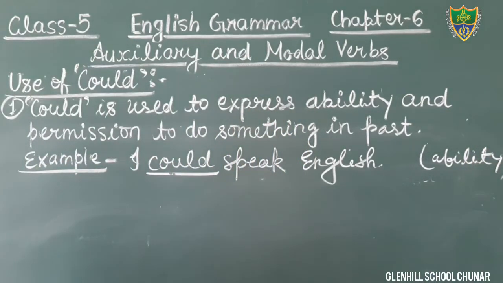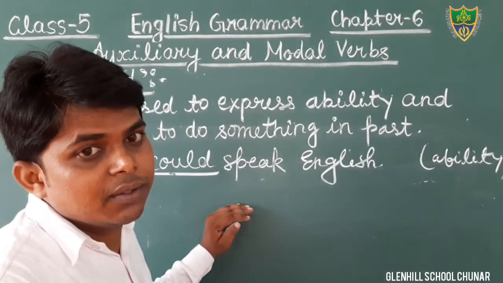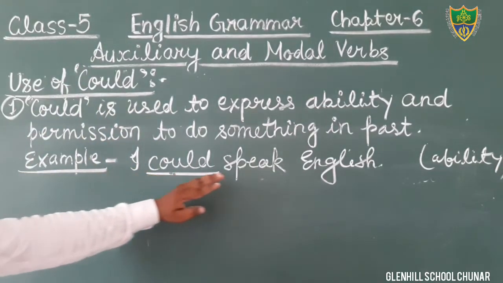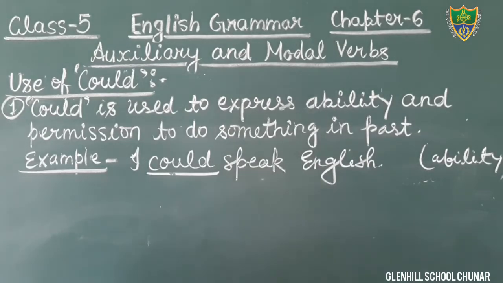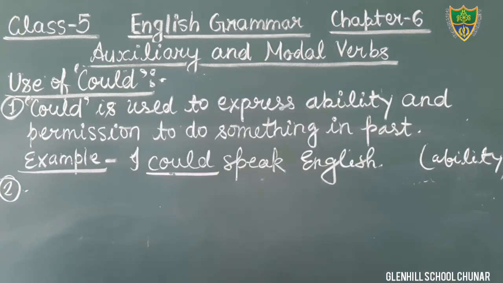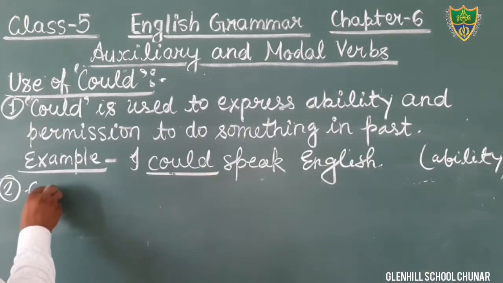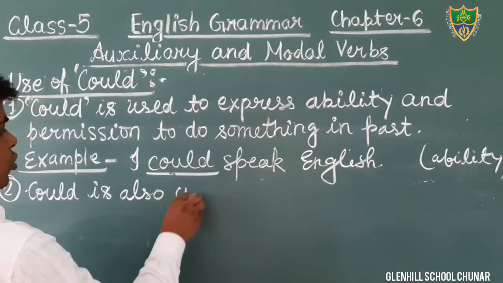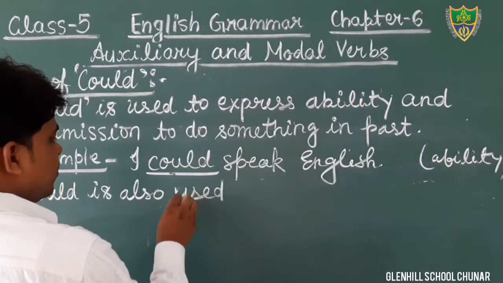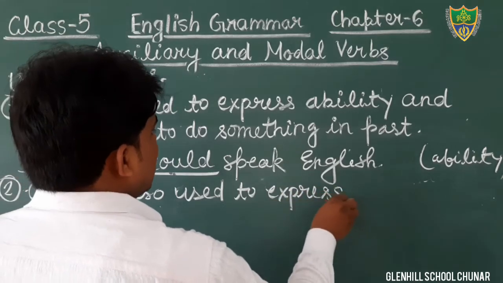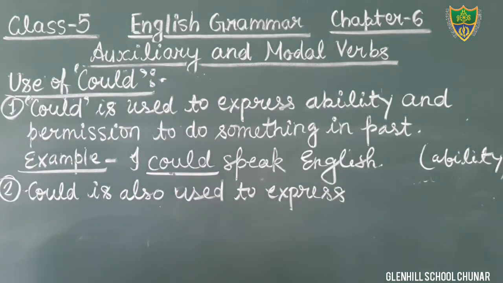And I could go for the cinema, you can also write that. But you will write it only: I could speak English, it shows the ability in past. And the second rule, when do we use it? Could is also used to express...